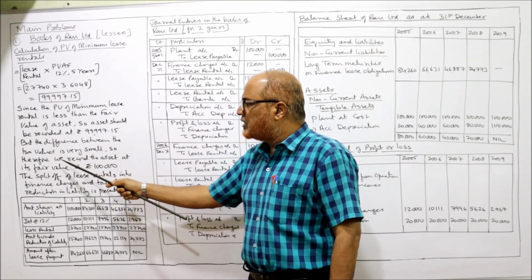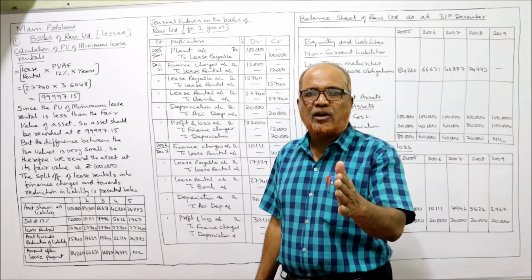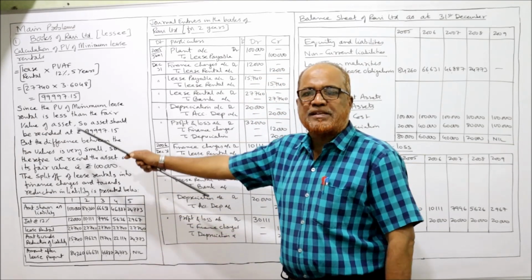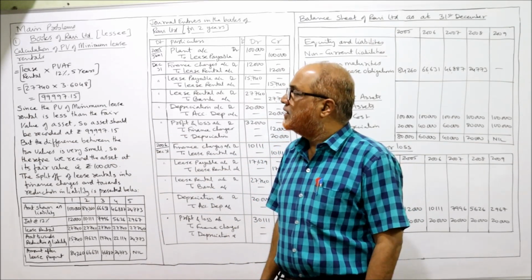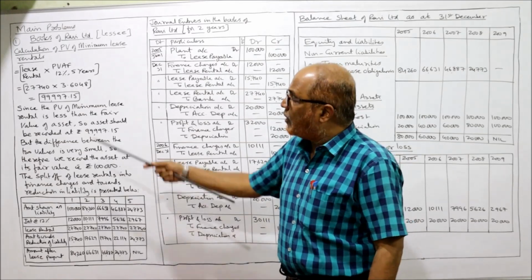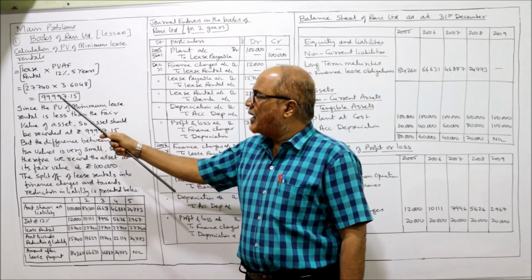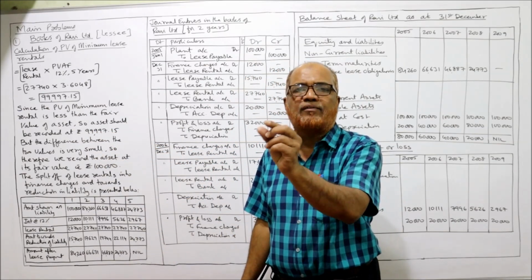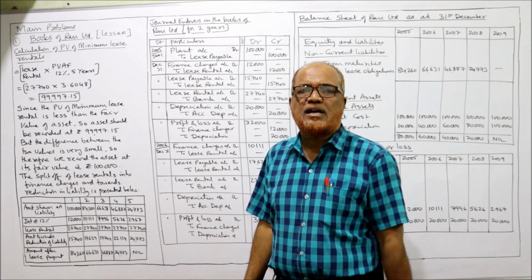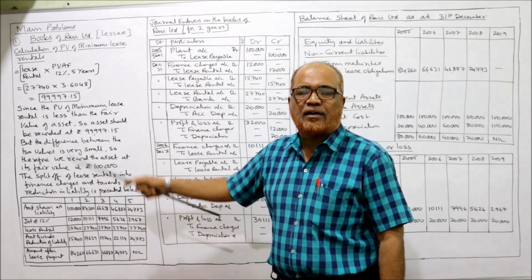But the difference between the two values is very small. The fair value of the asset is 1 lakh, whereas present value is 99,997.15. It's very near to 1 lakh. How much is the difference? 1 lakh minus 99,997.15, the difference is only 2.85. 2 rupees 85 paise is the difference. Very small difference. So why take this odd figure?